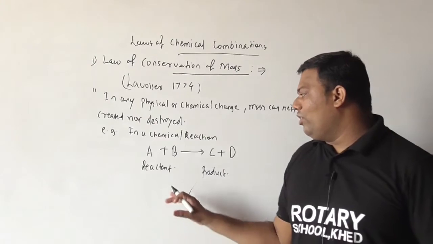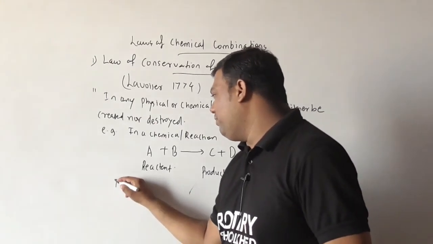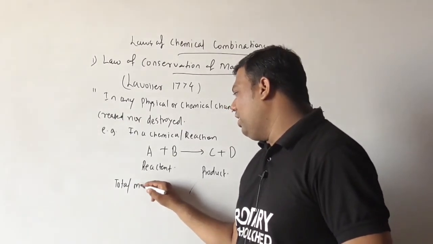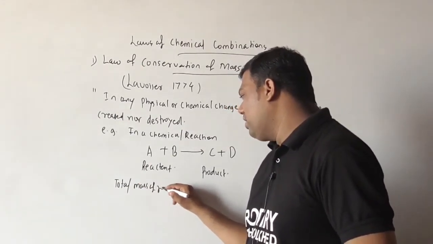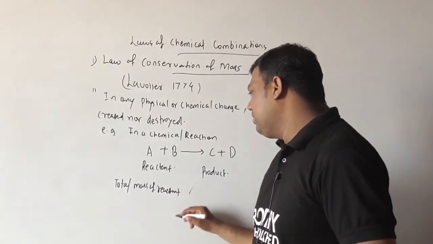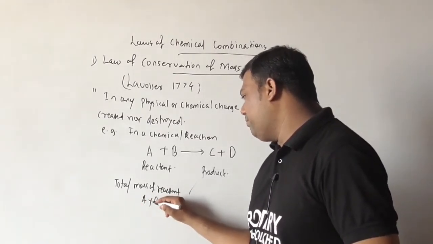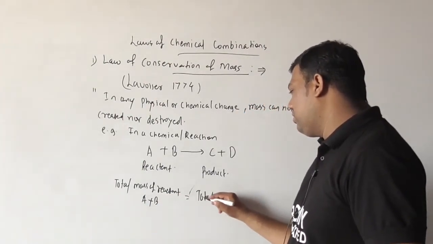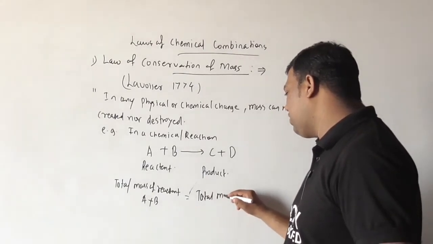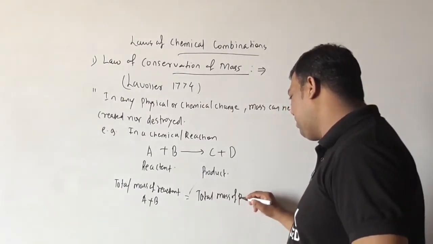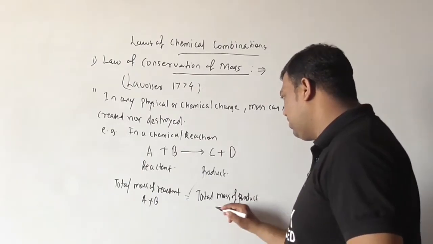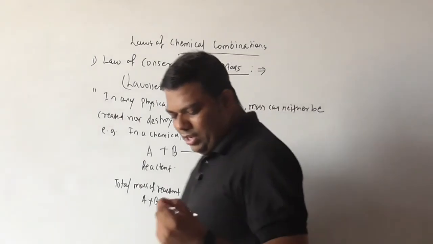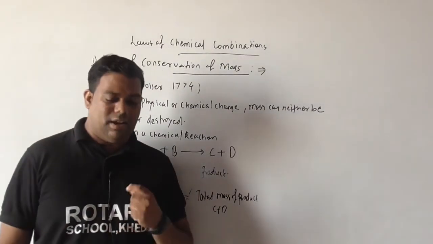Whatever the total mass after completion of the reaction, you will observe the total mass of the reactant, that is A plus B, is equal to the total mass of the product, that is C plus D. Understood?